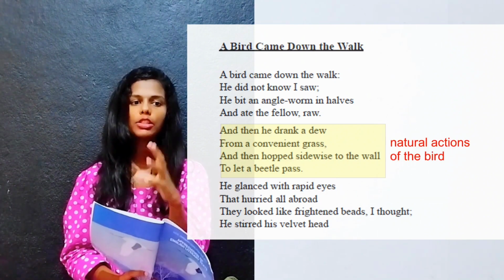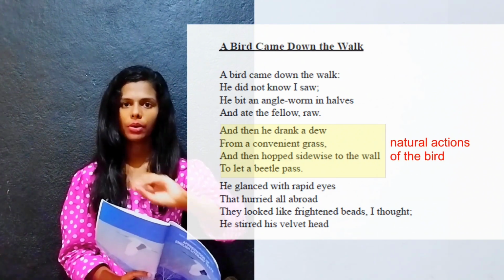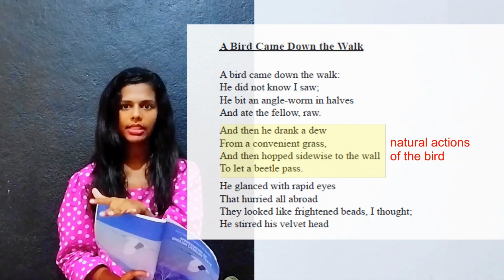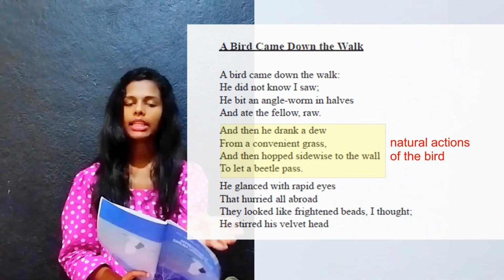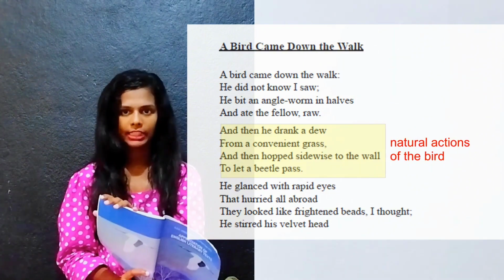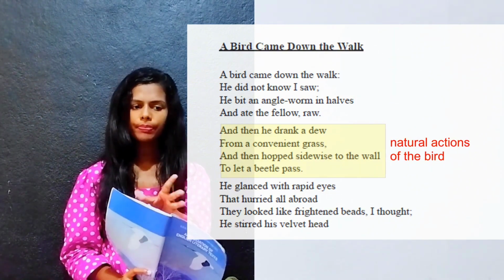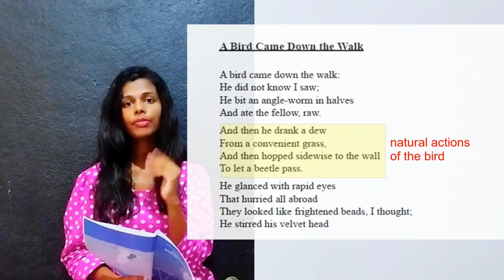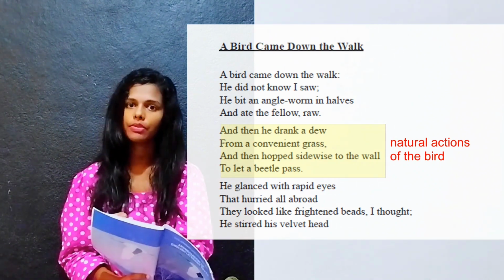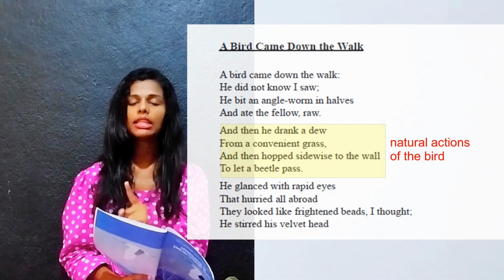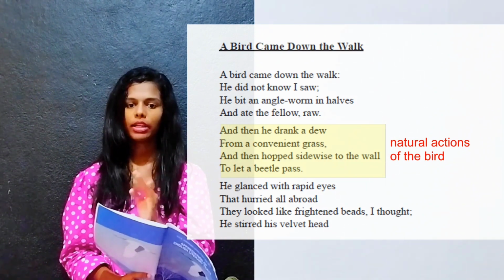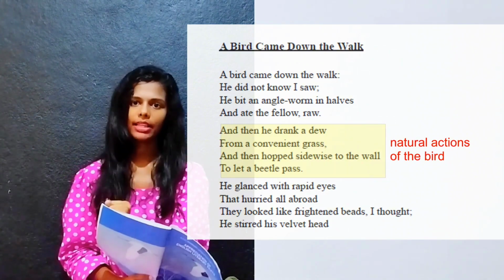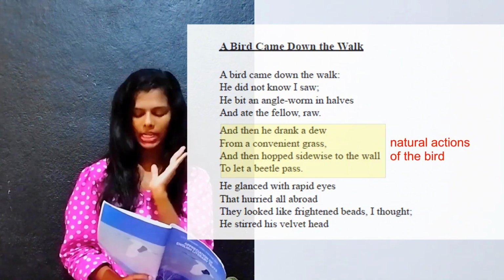The writer is describing how this bird walked, and during his walk he ate a fellow worm and drank dew from a convenient grass, and now he hopped sidewise to the wall to let a beetle pass. When he met a beetle, he hopped sidewise and let it pass.